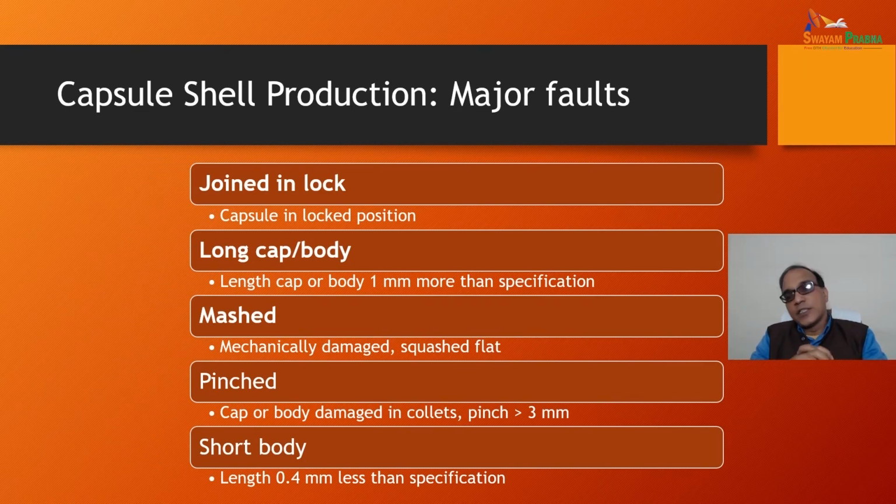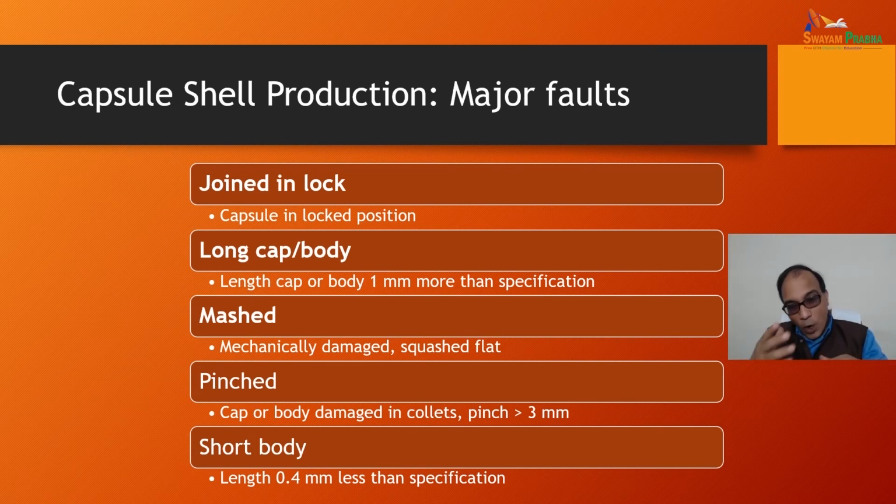In continuation of these major faults, joined in lock, a capsule in lock position may be there. They are not separating at all. Long cap or body, with length of cap or body 1 mm more than the specification, is a major fault. And mechanically damaged, a squash, flat mashing, is done.